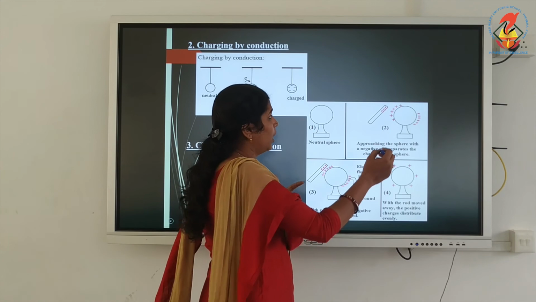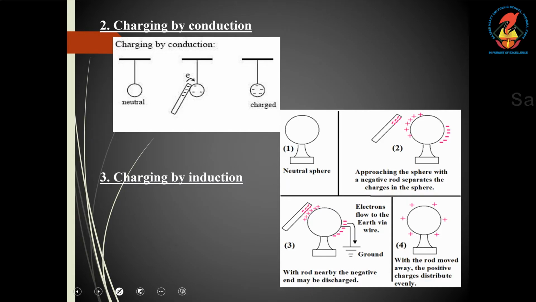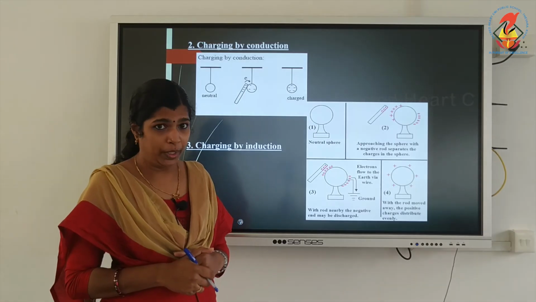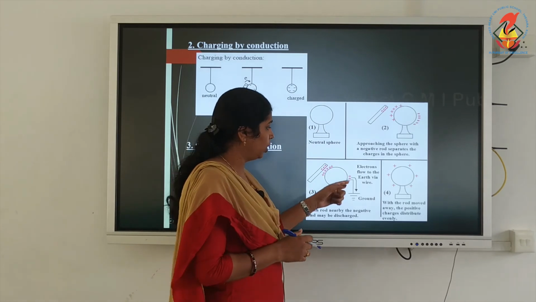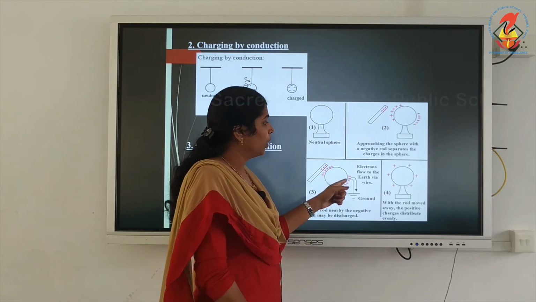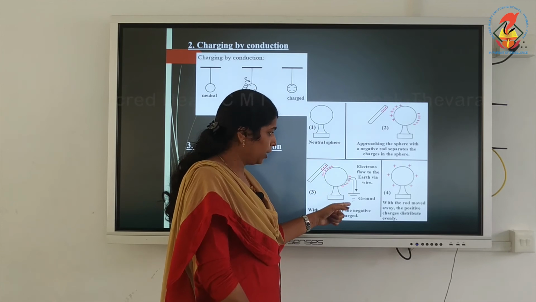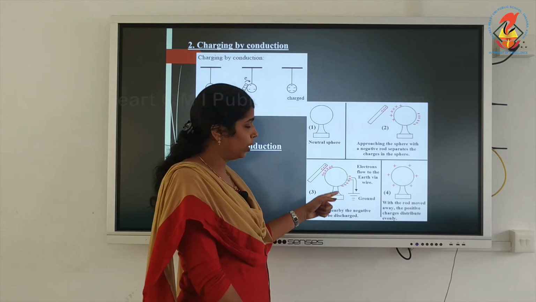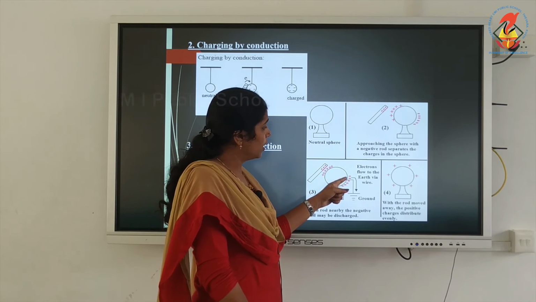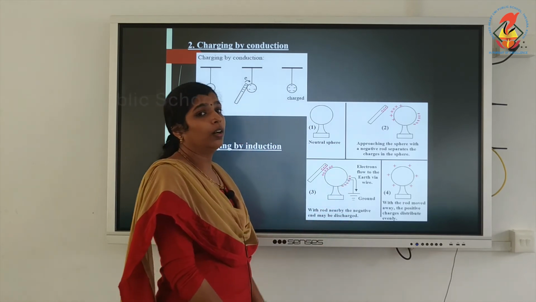And this negative charge can be given to the earth with the help of a wire. When you connect this sphere with the help of a wire to the ground, the negatively charged electrons can flow to the ground.